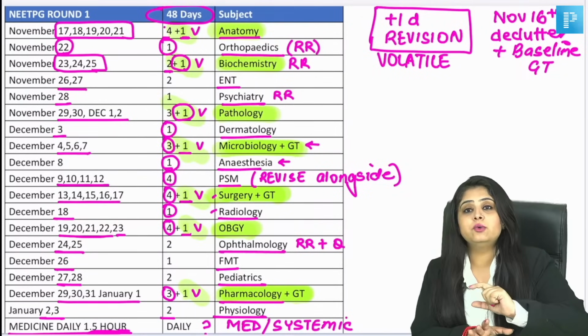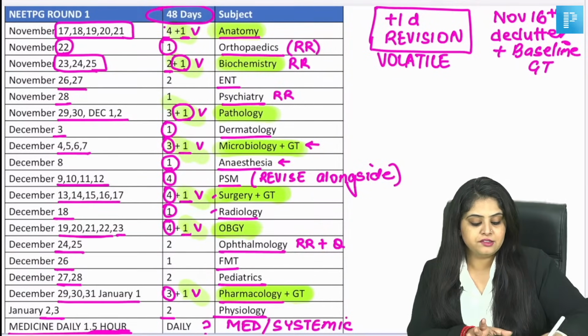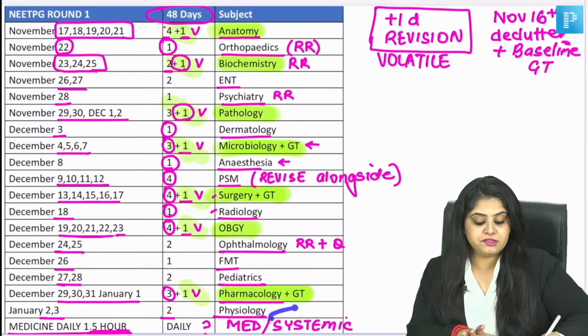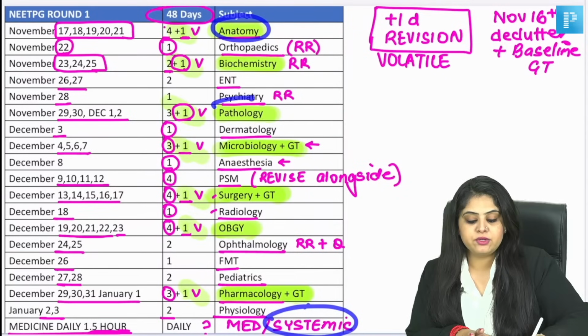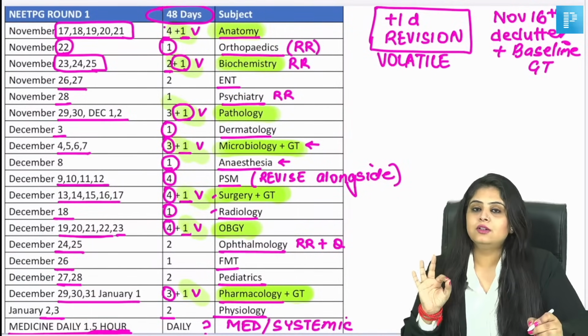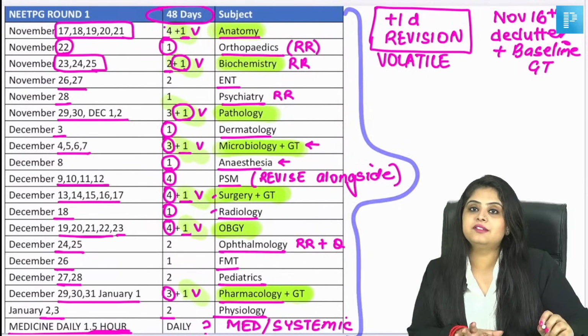This is something that you are doing on a daily basis, like a patient. I am dealing with patients every day. Systems roz padh rahe ho, matlab every day you are in touch with the clinical side. And if you're doing systems every day, then you will never ask me, ma'am, when should I revise anatomy? When should I revise pathology? You are doing your revision every day. Does that sound logical to you? Does that make sense? That is possibly the best way to deal with this timetable.